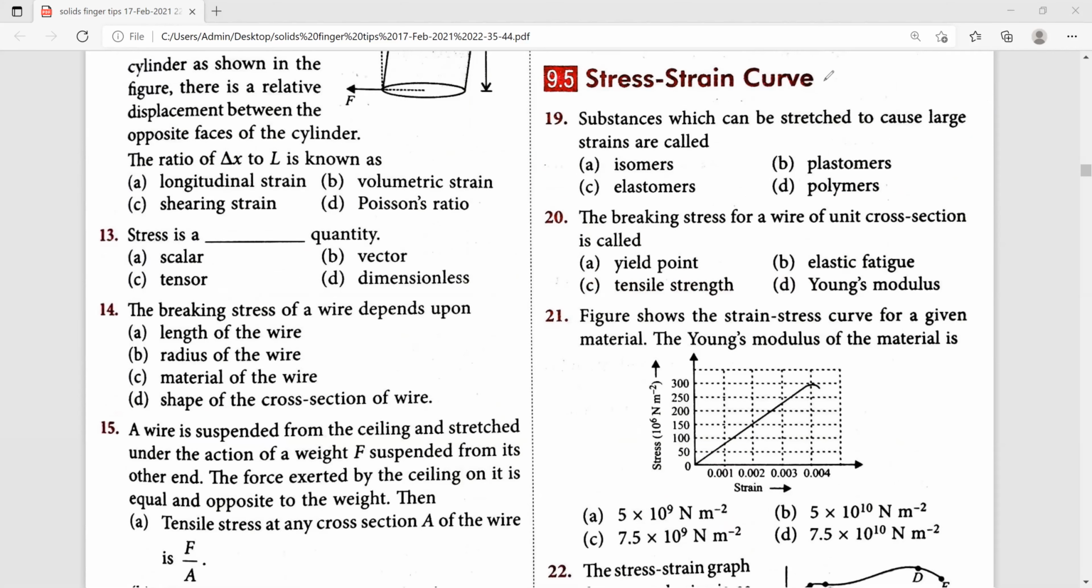21, figure shows strain stress curve for a given material. Find out the value of Young's modulus of the material. So what is the formula for Young's modulus? Y is equal to stress divided by strain. So just substitute the value 150 into 10 to the power of 6 divided by 0.002. If we simplify this, it comes to 7.5 into 10 to the power of 10 Newton per meter square. Therefore, this one is the right answer.